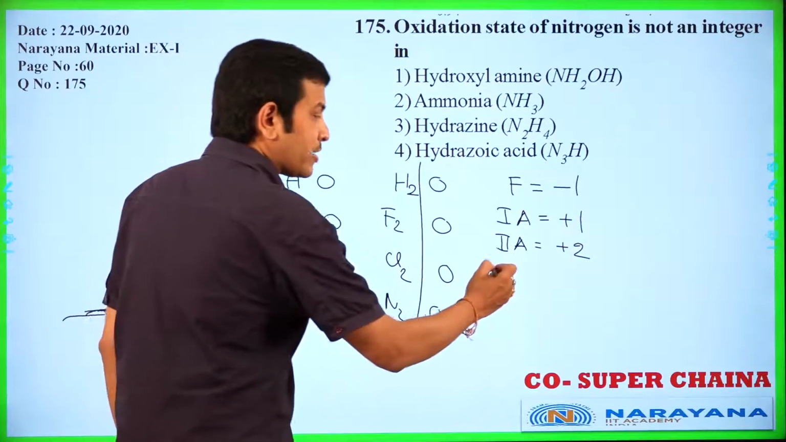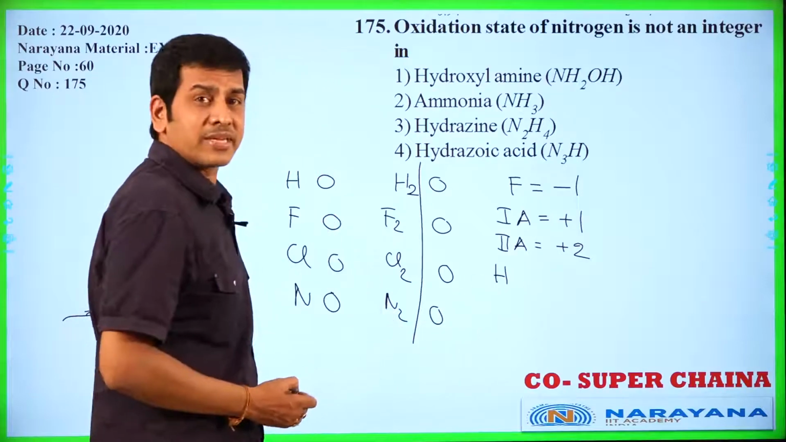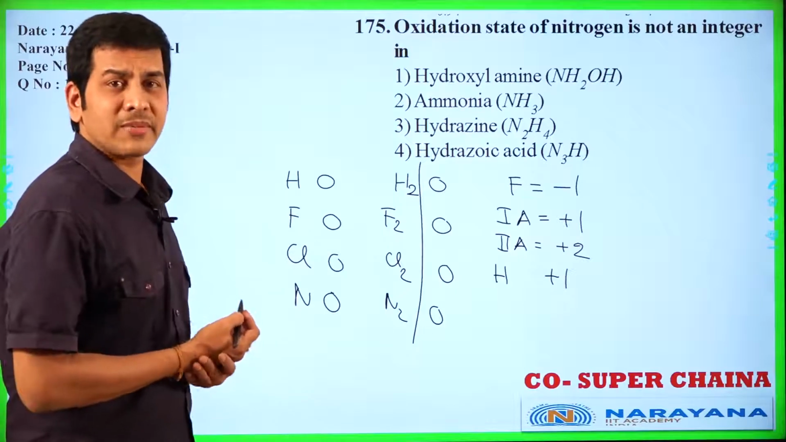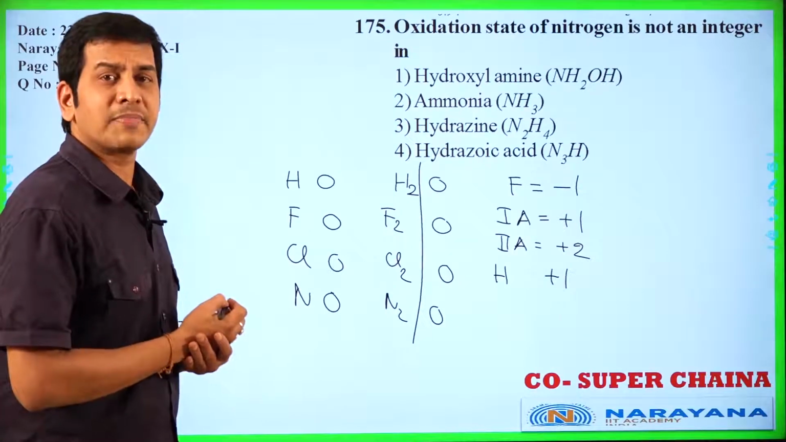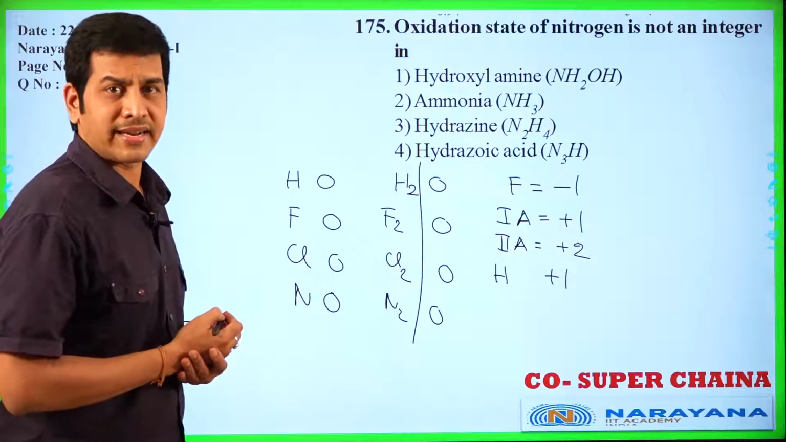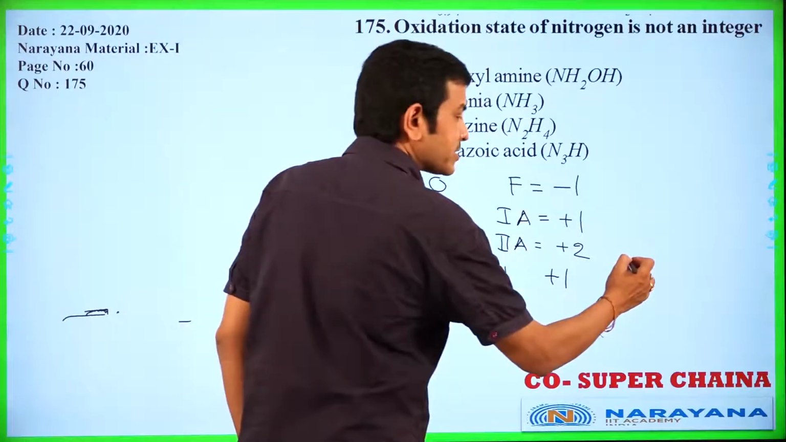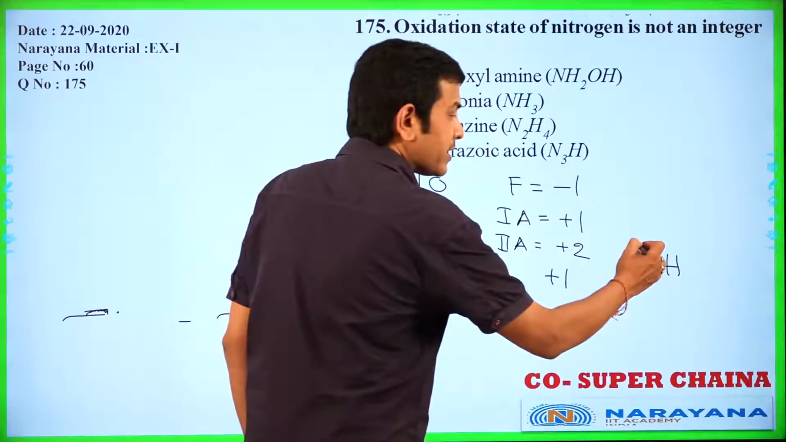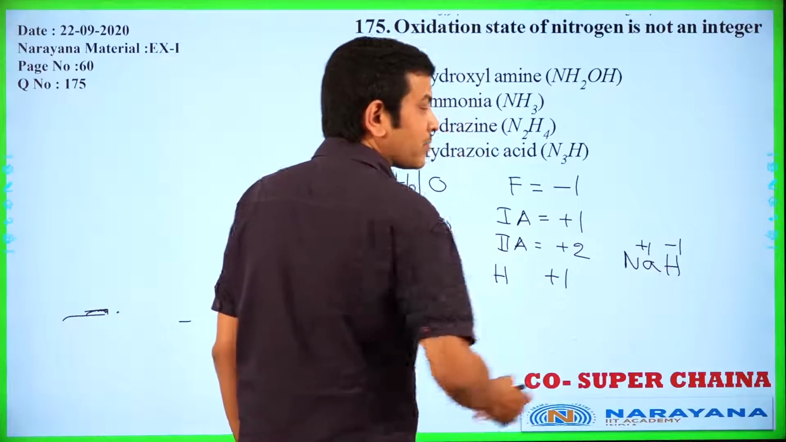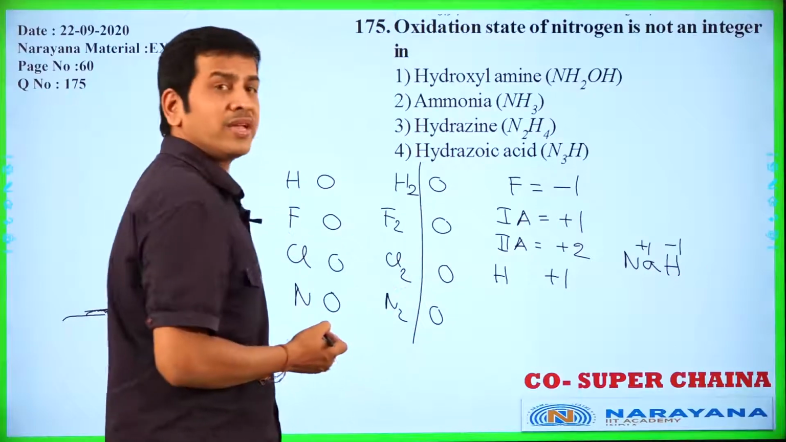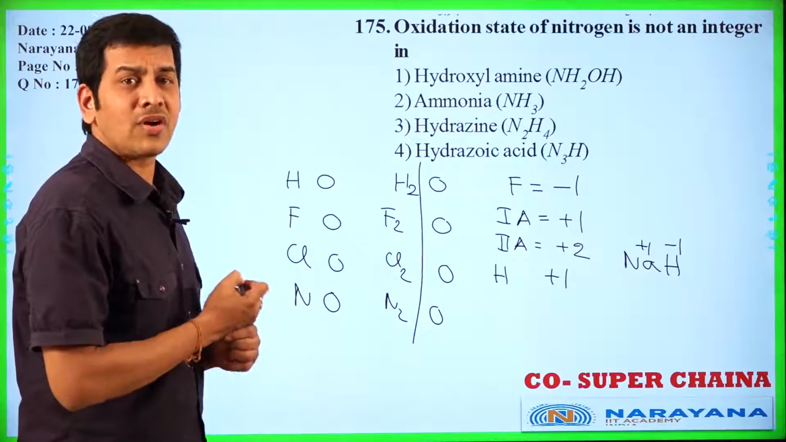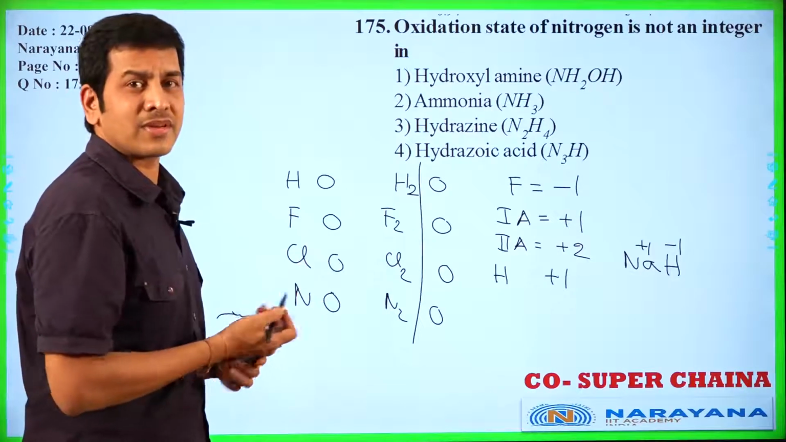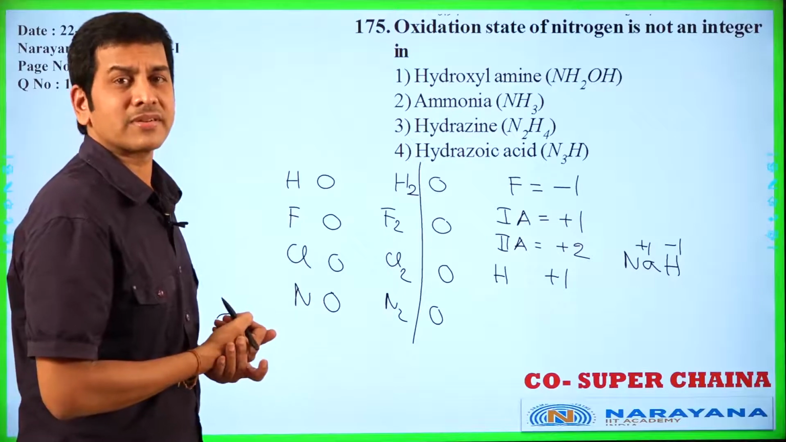And hydrogen's common oxidation number is +1. In most of the compounds, hydrogen oxidation number is +1 except 1A, 2A and 3A hydrides. For example, NaH, sodium hydride, 1A group hydride, Na +1, then hydrogen -1. In 1A, 2A, 3A group hydrides, hydrogen oxidation number is taken as -1. In remaining hydrides, as usual, +1 is the oxidation number.